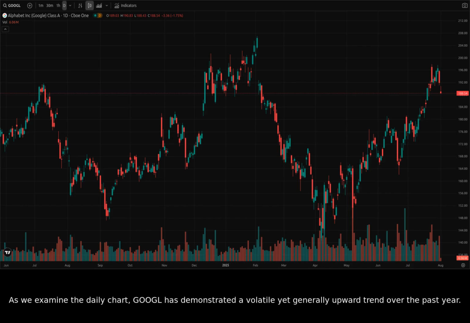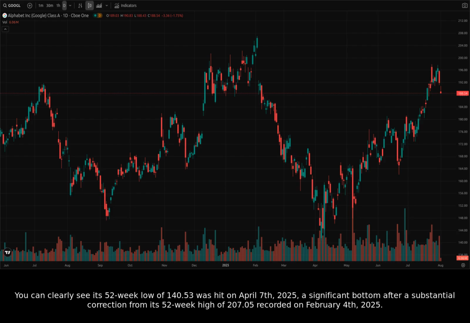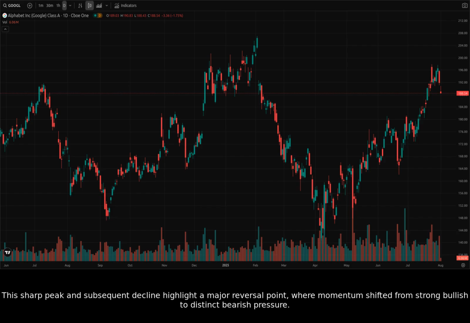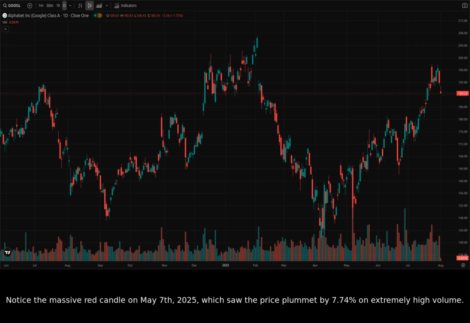As we examine the daily chart, Google has demonstrated a volatile yet generally upward trend over the past year. You can clearly see its 52-week low of 140.53 was hit on April 7, 2025, a significant bottom after a substantial correction from its 52-week high of 207.05 recorded on February 4, 2025. This sharp peak and subsequent decline highlight a major reversal point, where momentum shifted from strong bullish to distinct bearish pressure. Notice the massive red candle on May 7, 2025, which saw the price plummet by 7.74% on extremely high